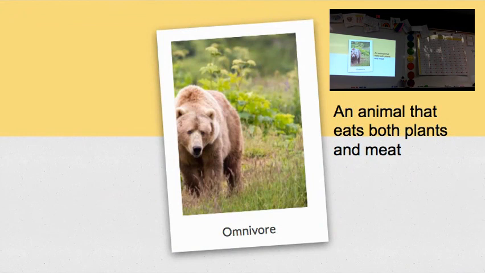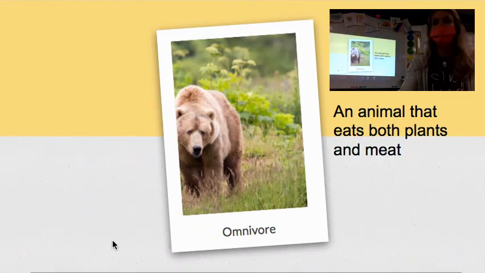I know bears. I can't think of other ones. So I'm not sure what other animals would be omnivores, eating both plants and meat. 3, 2, 1. Fabulous. Third graders, we are going to move on. Are you ready? Perfect. Good.